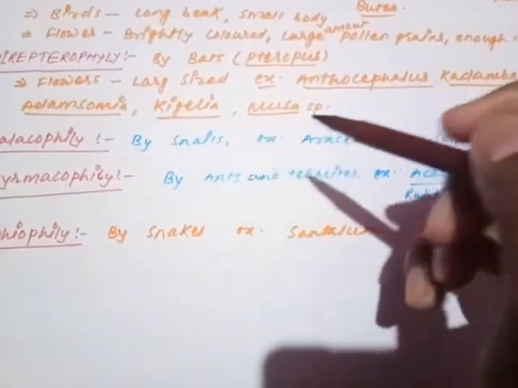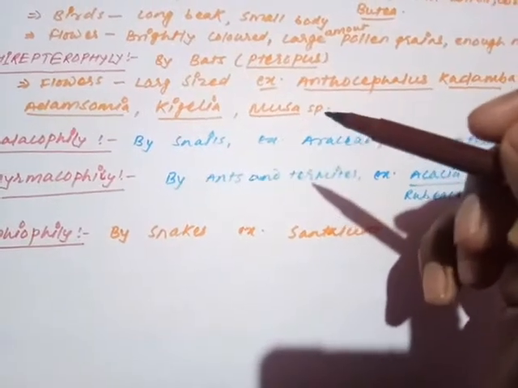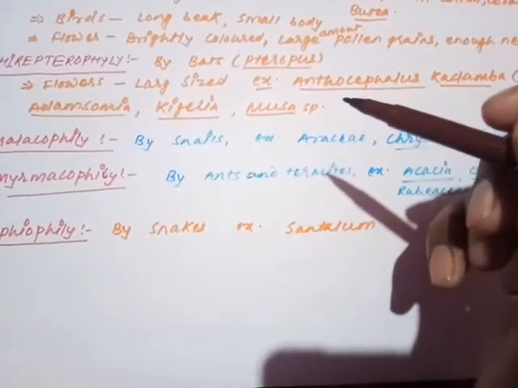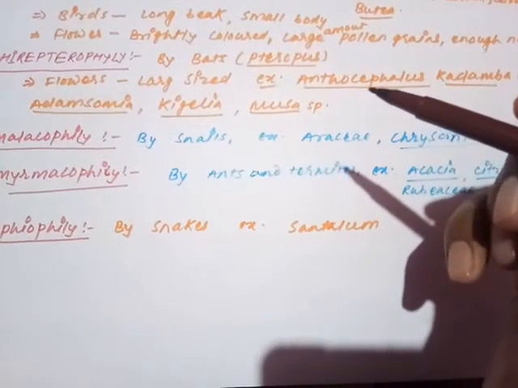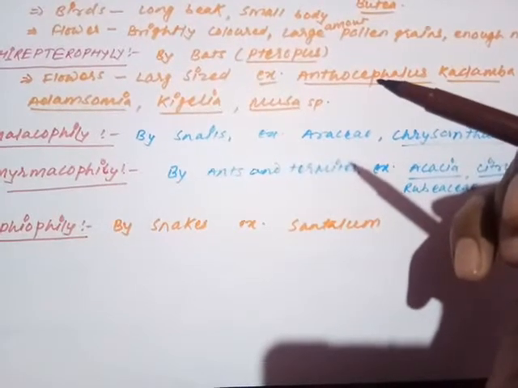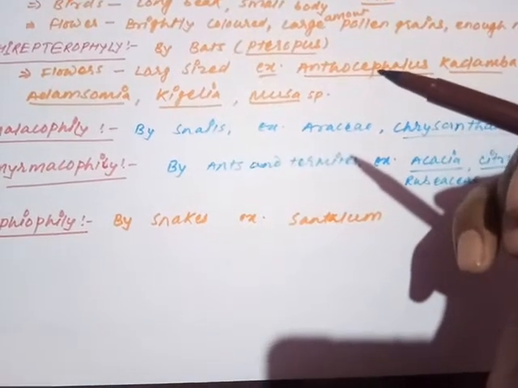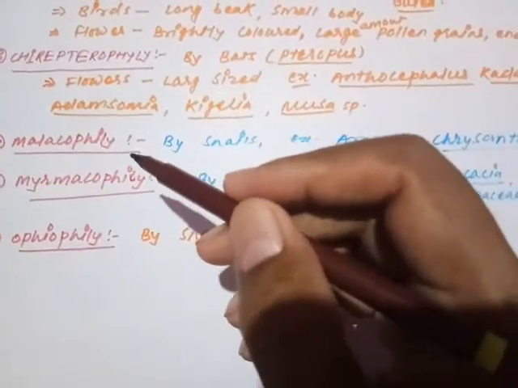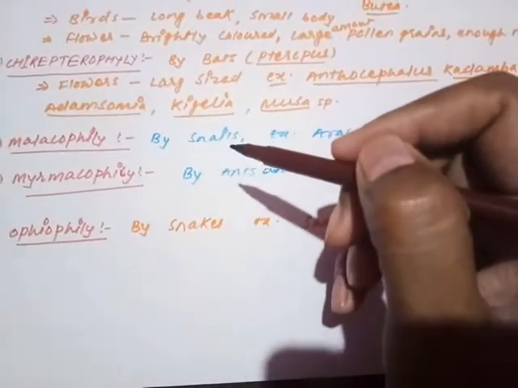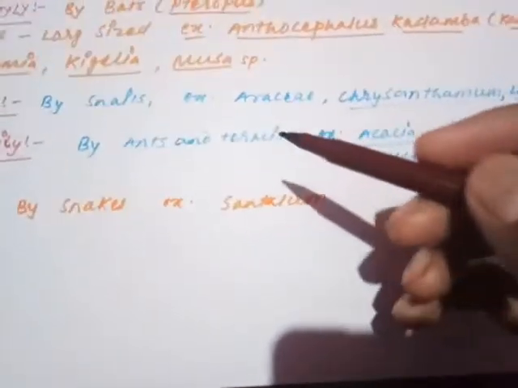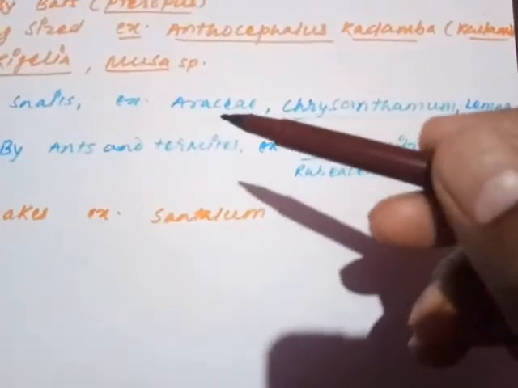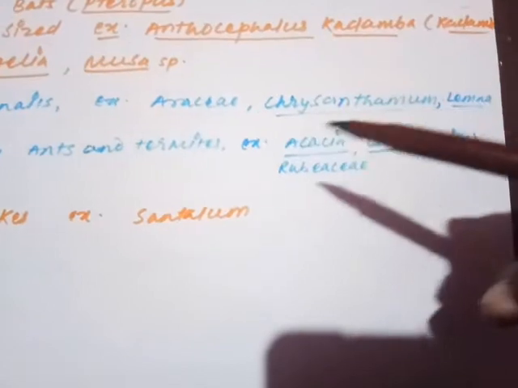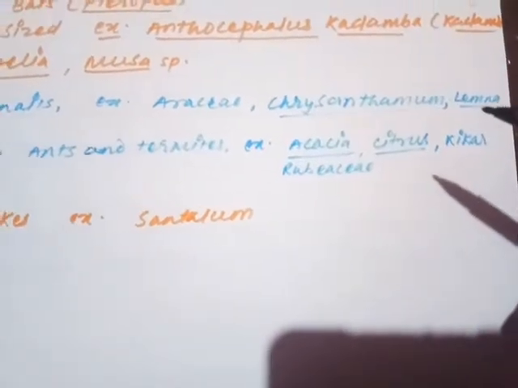Other examples are Adansonia, Kigelia and Musa species, the banana varieties. Some species of banana are pollinated with the help of bats. Now the next one, malacophily: pollination with the help of snails. Examples for malacophily are the family Araceae, Chrysanthemum and Lemna.